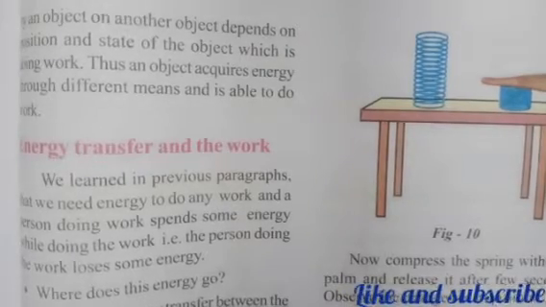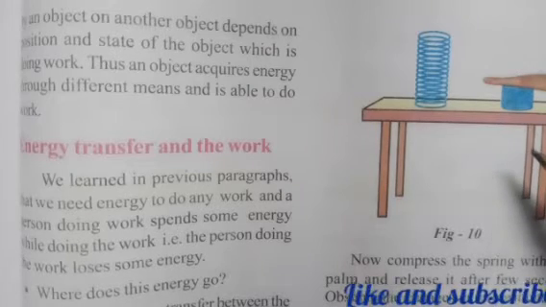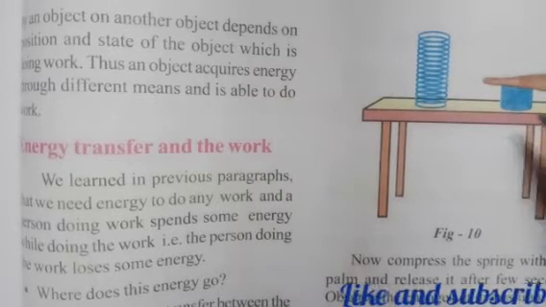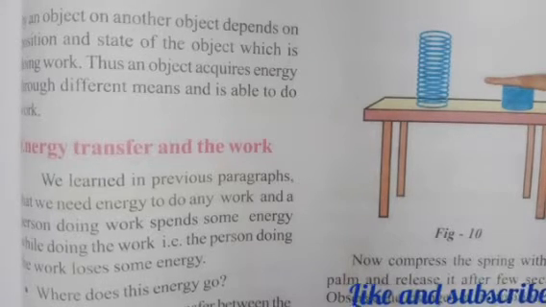If negative work is done on an object, its energy decreases, and the opposite, if positive work is done, then energy increases.